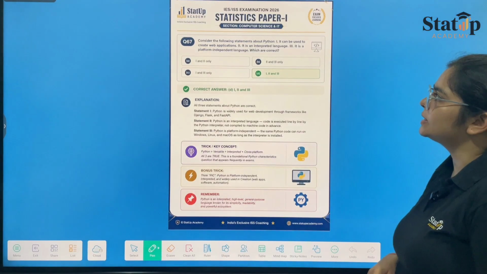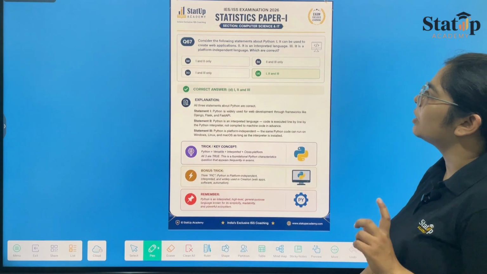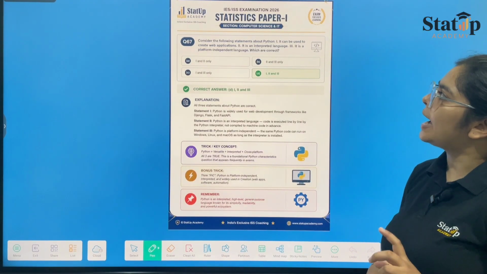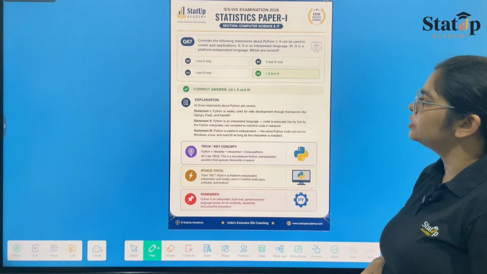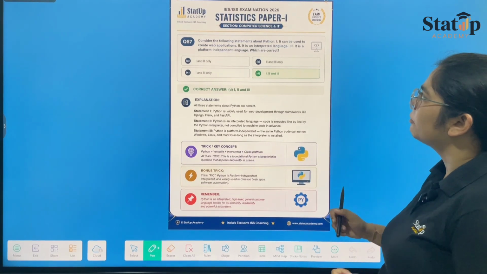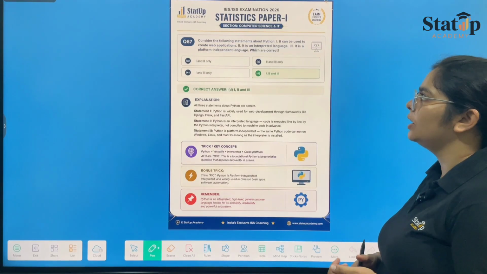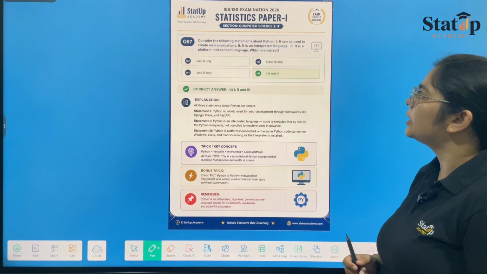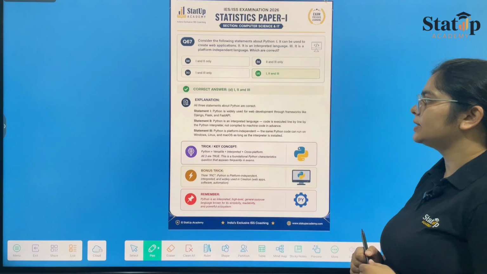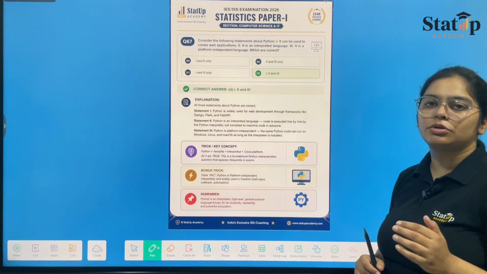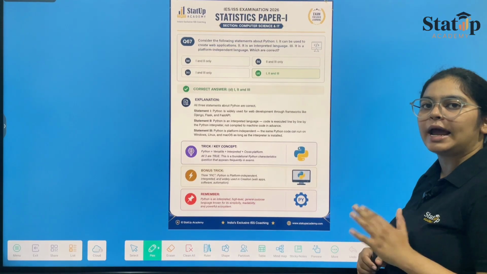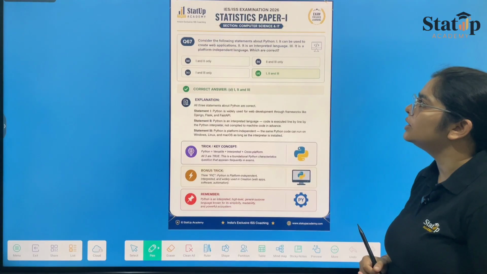Now question number 67, consider the following statements about Python. First is, it can be used to create web applications, which is true. Python can be used for creating web applications. Second is, it is an interpreted language. Yes, Python is an interpreted language, which means the code of Python is executed line by line. That means it is an interpreted language.